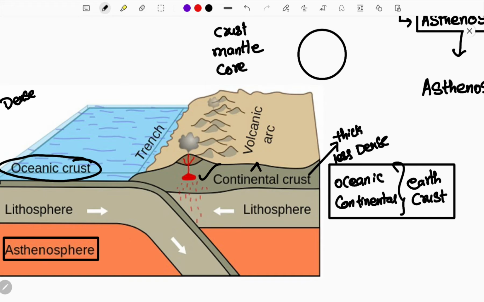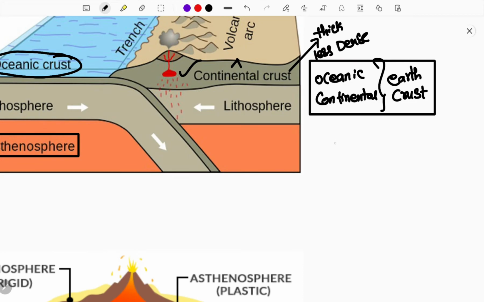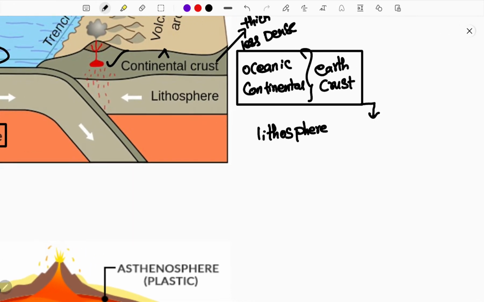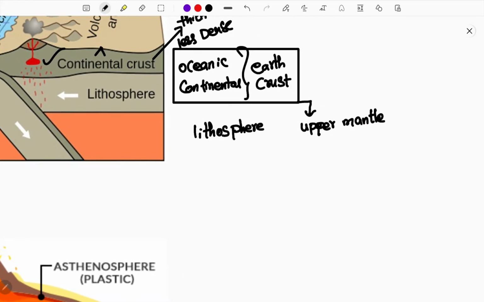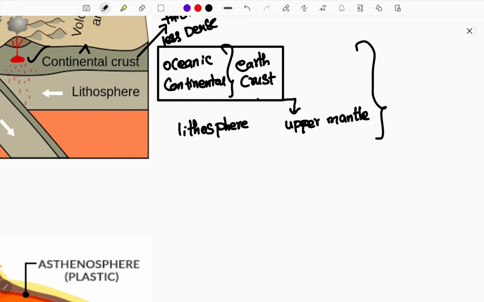But many of you get confused. What actually is the lithosphere, sir? For that I will provide clarity here, guys. Look over it. Below the earth crust there lies the upper mantle. When you combine the earth crust and the upper mantle, both combined are called the lithosphere.